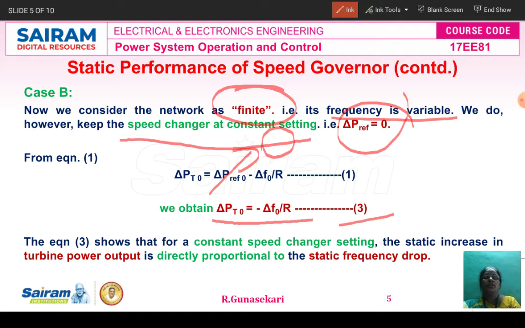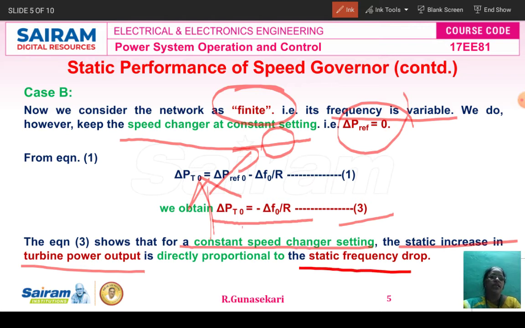So equation 3 indicates that for constant speed changer setting, that is del p reference equal to 0, the static increase in turbine power output, that is del pt0, increases, which is directly proportional to the static frequency drop. This minus del f naught represents the decrease in frequency. So therefore this is case 2.